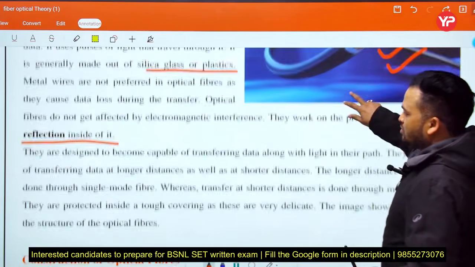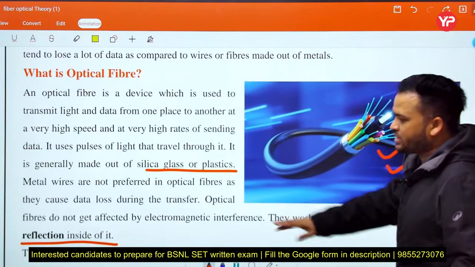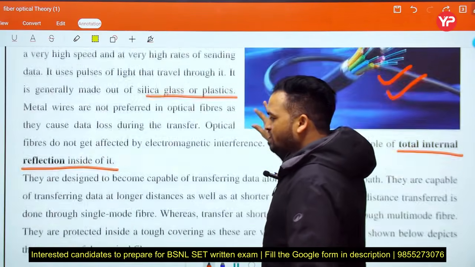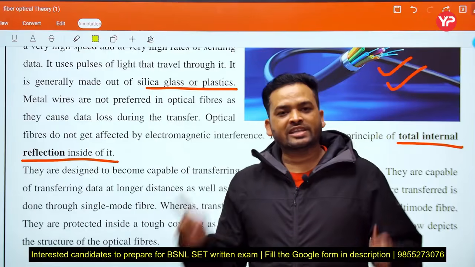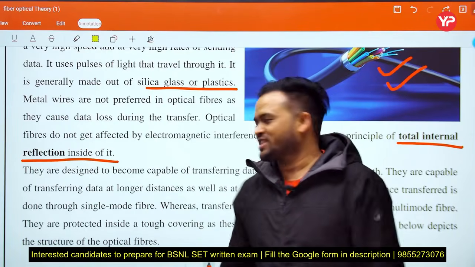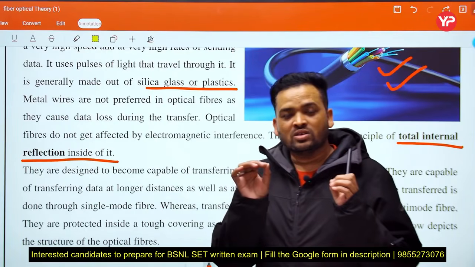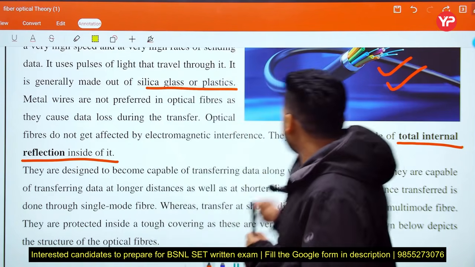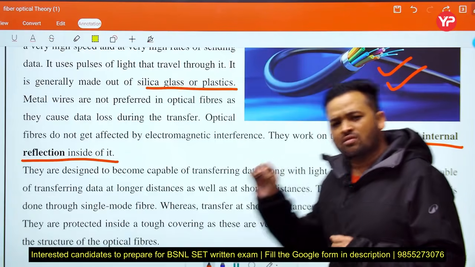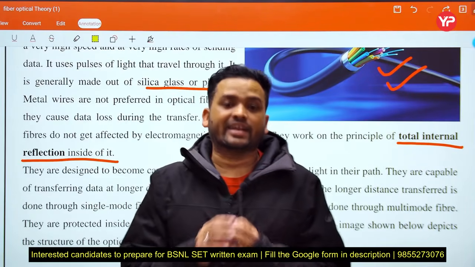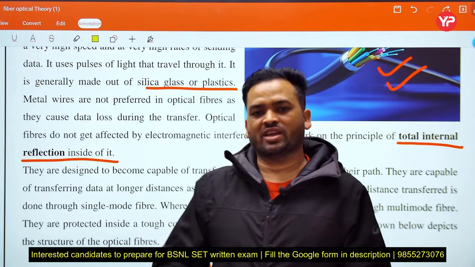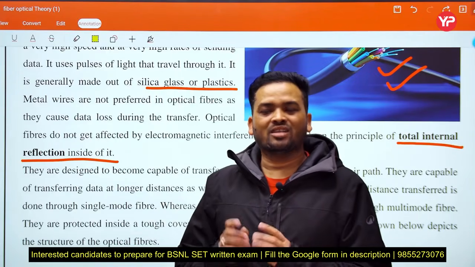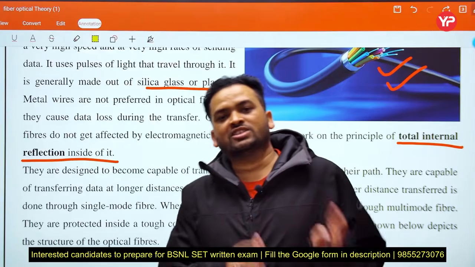See, up to here only two points are important. What is the material? Silica, glass or plastic. What is the working principle of optical fiber? TIR, that is total internal reflection. Once you understand the basic concept, we promise we will cover the term total internal reflection and its principle in detail in a separate video. Here we discussed only the basic idea of the OFC, the basic core structure, and basic properties of light.